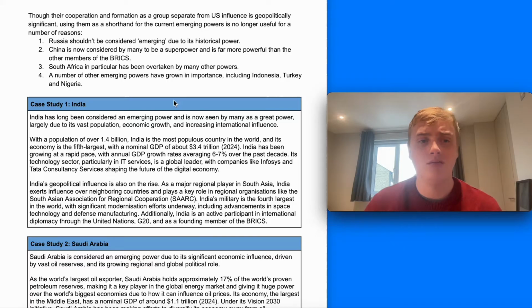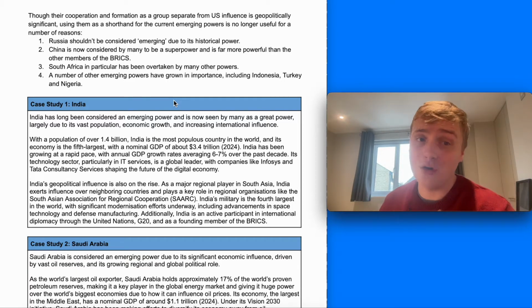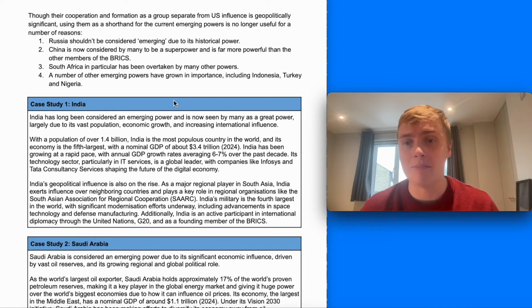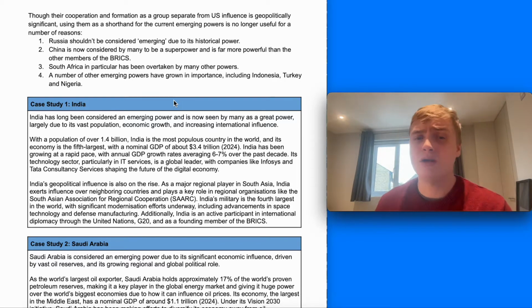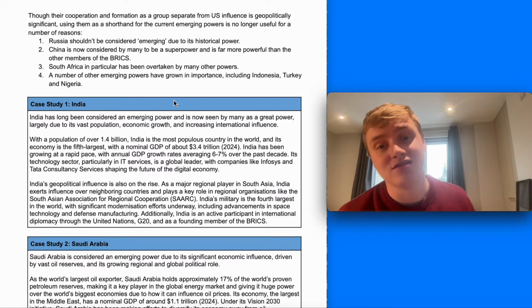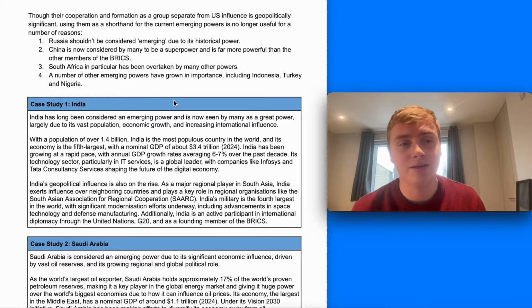Russia shouldn't be considered emerging due to its historical power. China has emerged so much that it's now considered by many to be a superpower, not even just a great power, and is far more powerful than the other members of the BRICS, even than Russia. South Africa has been overtaken by many other powers, and a number of other emerging powers have grown in importance, including Indonesia, Nigeria, and particularly Turkey, especially geopolitically.